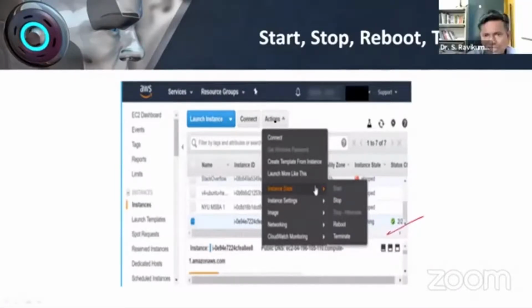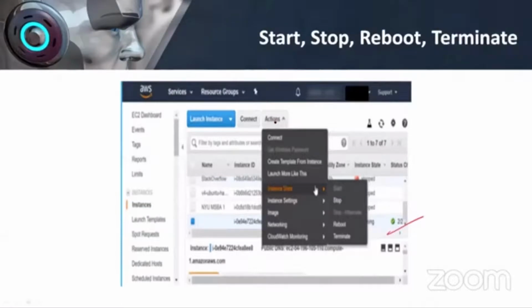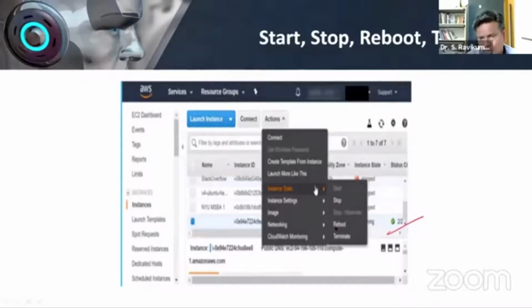Once you click Action, if you want to stop your server, you can stop it. If you want to reboot it, you can reboot it. If you want to terminate it, you can terminate it. Whatever you want to do, you can do it.